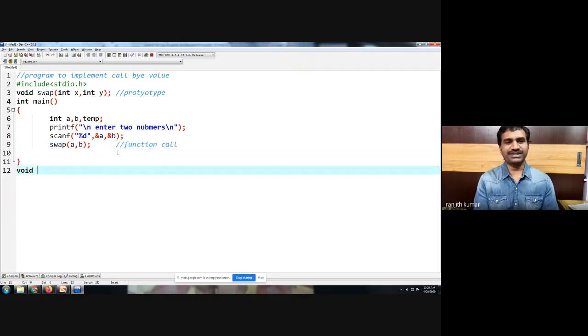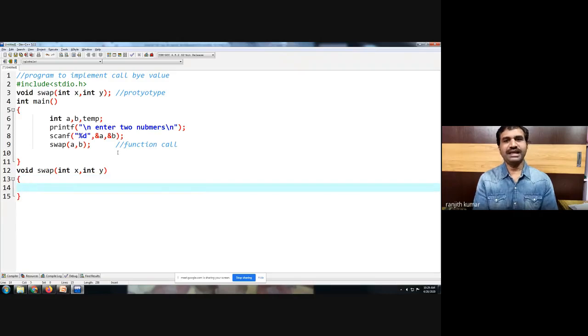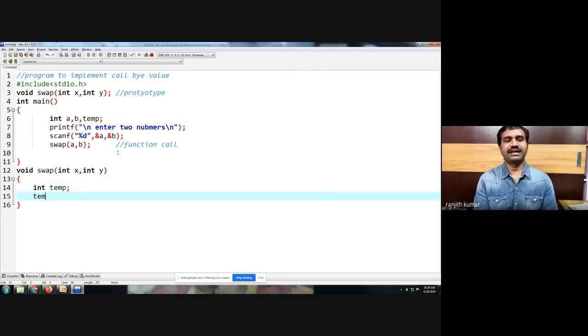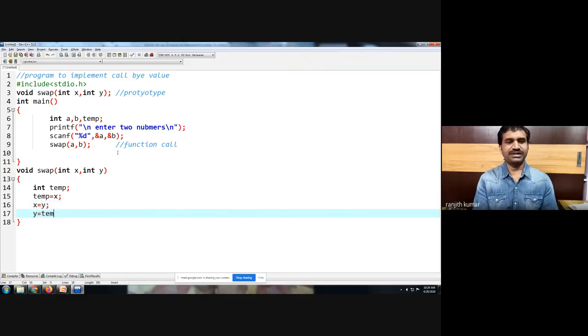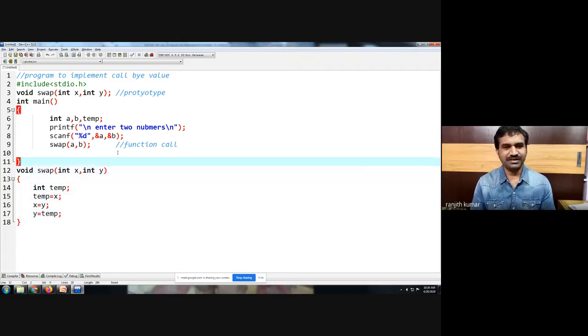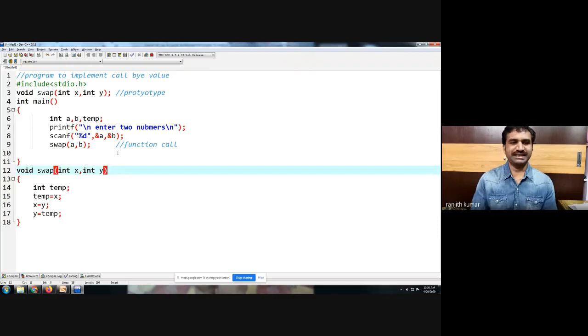Now let us write the function definition. What is a function definition? Void swap, int x comma int y. Here we want to swap two numbers, so we will declare a temporary variable. Then temp is equal to x, x is equal to y, and y is equal to temp. So this is the swap logic. Now let us demonstrate how this technique is implemented. So this is a function definition.